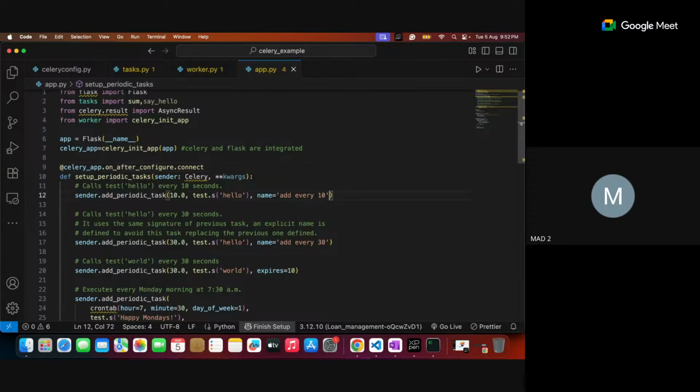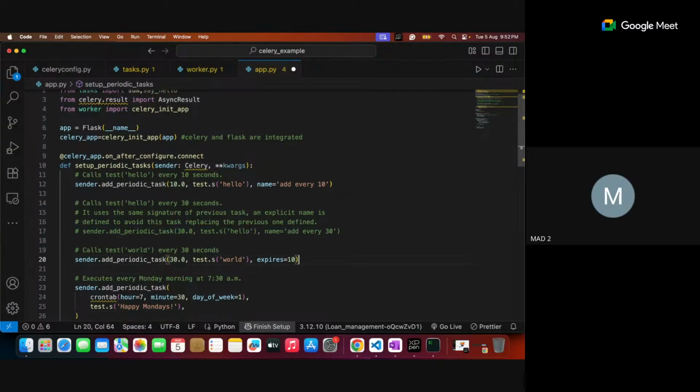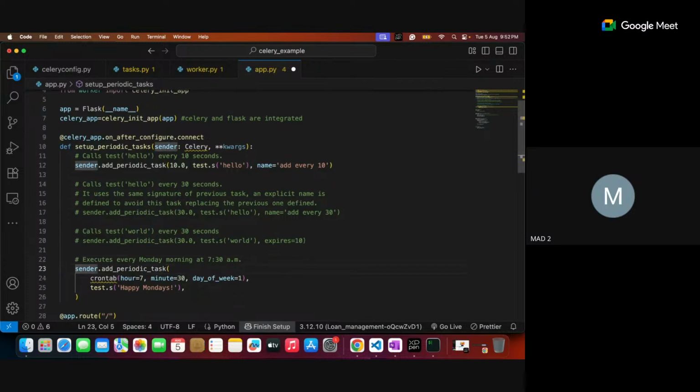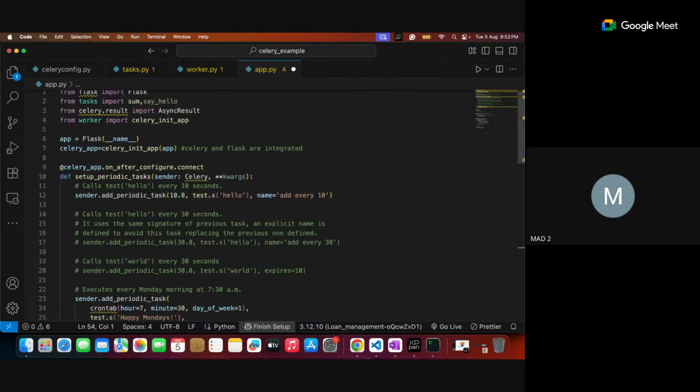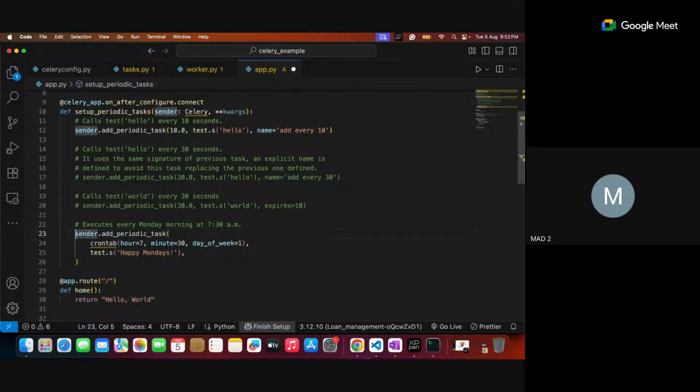So here they are calling some periodic tasks. I am not interested in calling these particular functions, so let me comment some of them out. I don't want these right now. I'm just making this one a comment. I'm interested in calling only my sum function every 10 seconds. Yes, so this part I'm interested in.